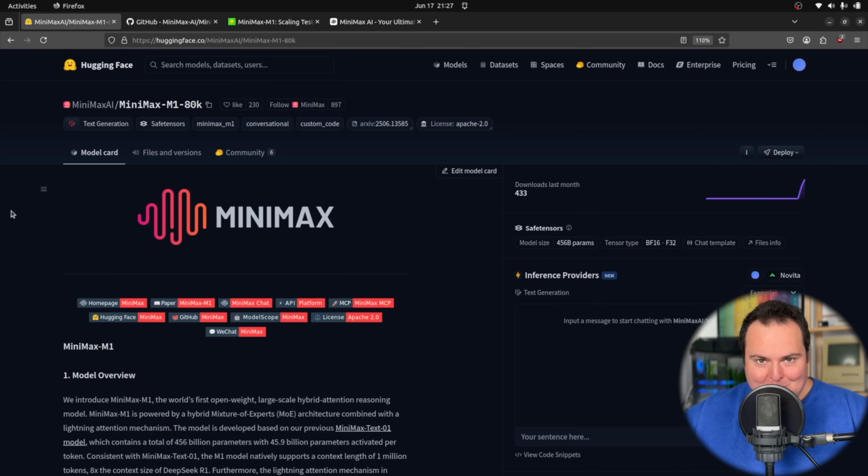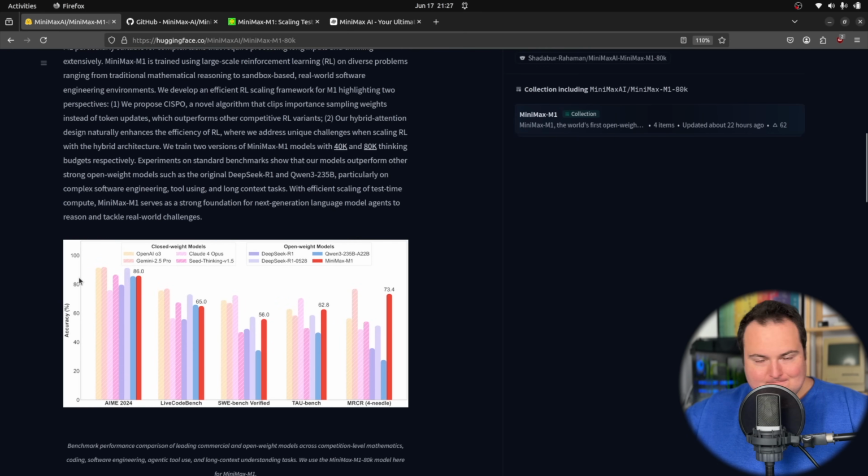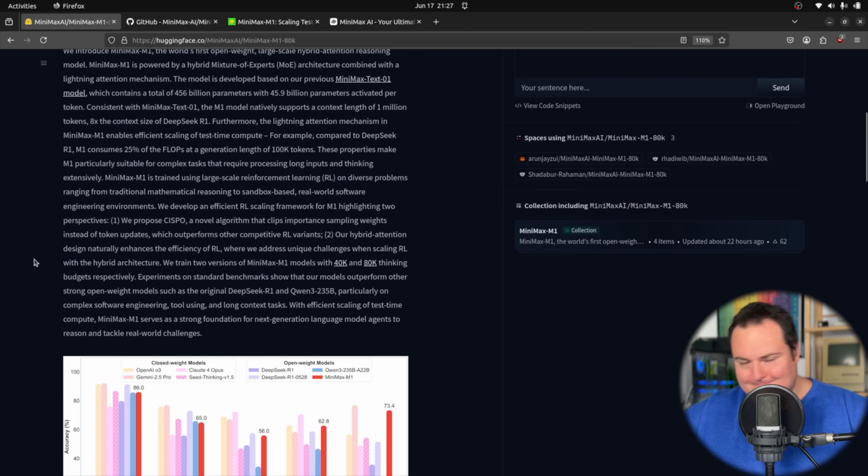So I will end up running it using either the Hugging Face Spaces that is up here so we can actually chat with it, or they do have their own little chat interface a la ChatGPT or whatever else you're used to seeing. So first and foremost, besides just being poised to perform very well, at least comparatively to open weight models, but also compared to closed weight models, we can see right here there are always the benchmark JPEGs that we may or may not trust depending on how we look at things.